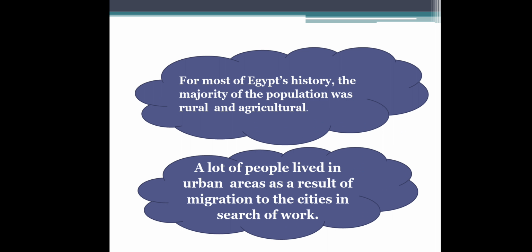For most of Egypt's history, the majority of the population was rural and agricultural. For that reason, a lot of people lived in urban areas as a result of migration to the cities in search of work.